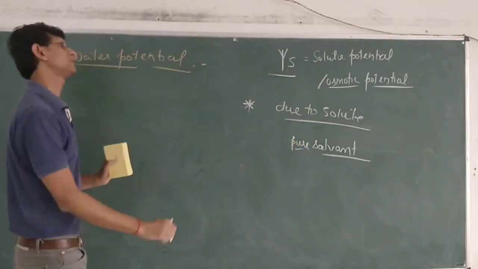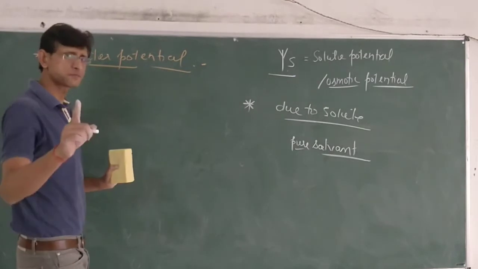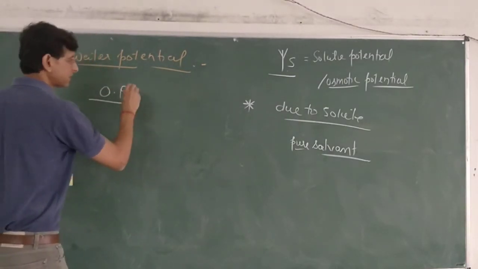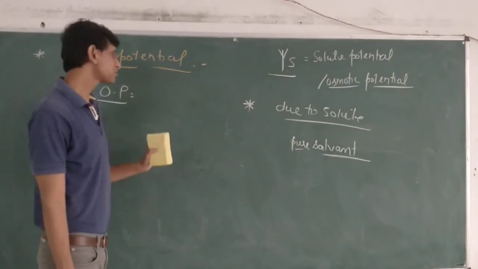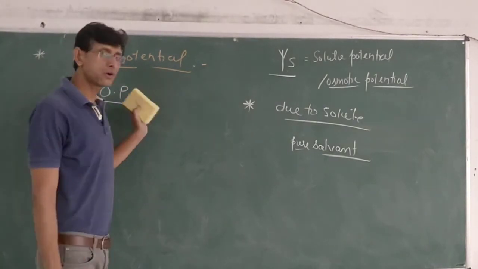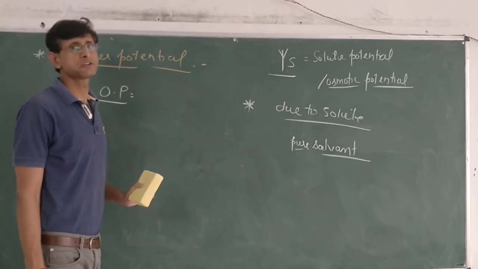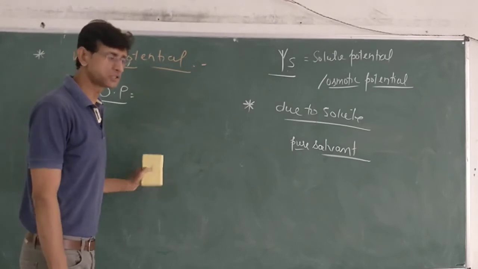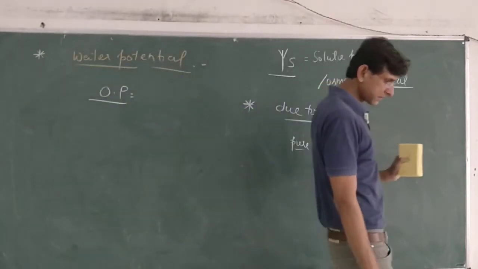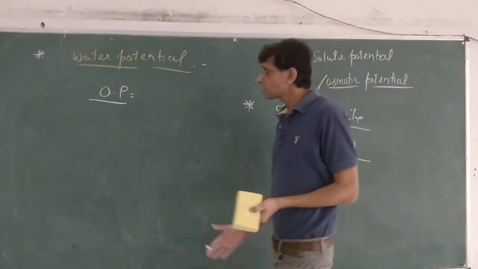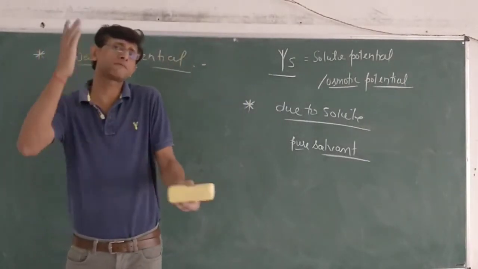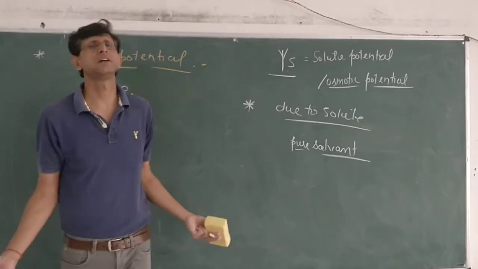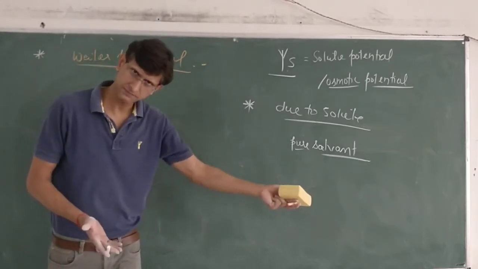What other parameter was present there just because of solute? We have seen it as osmotic pressure. Osmotic pressure was also a parameter which was solely dependent on solute in solution. We have already said that the osmotic pressure of a solution is the property of solute, due to which water enters into it when it is kept separated through SPM from pure water.